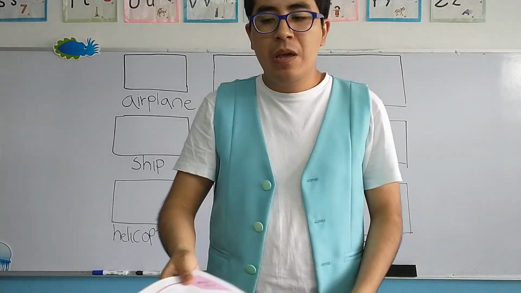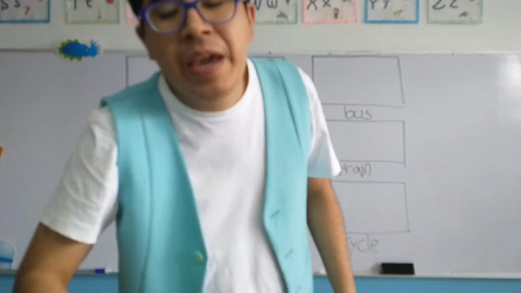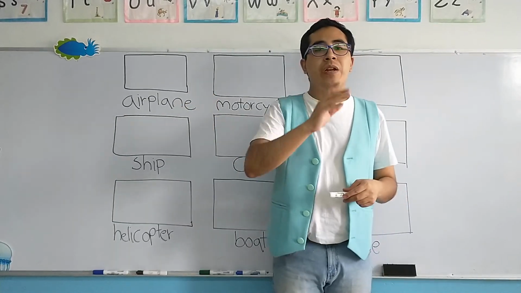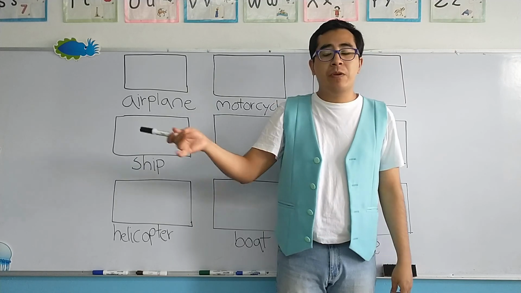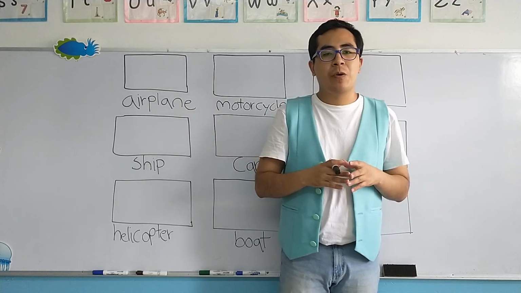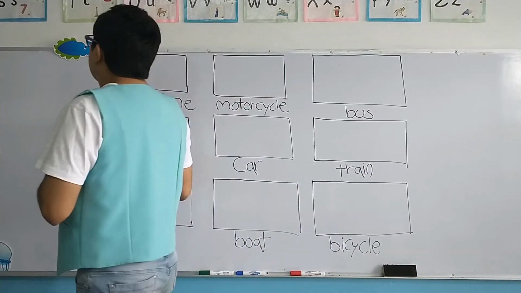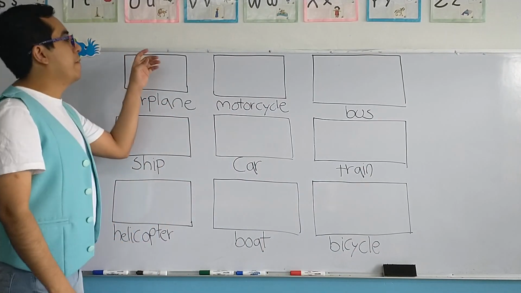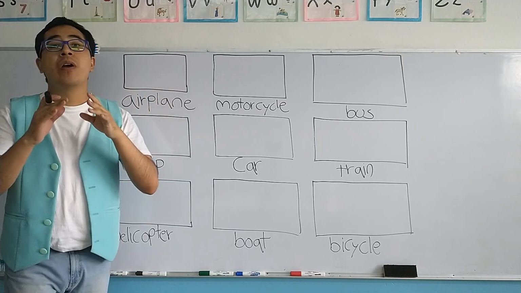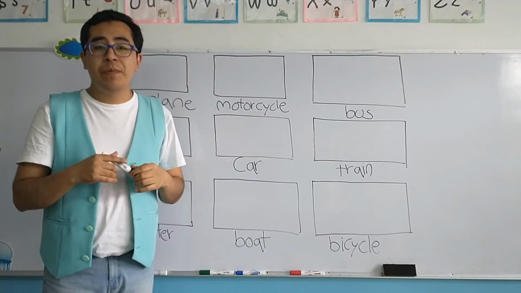Very good. So, once again, my exercise, I'm going to explain it on the whiteboard so you can appreciate it better. Lo puse aquí en el pizarrón para que de esa forma lo vean mejor. Let's begin. Once again, the first rectangle, it says airplane. So, we have to draw an airplane.